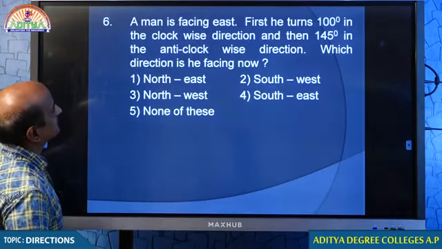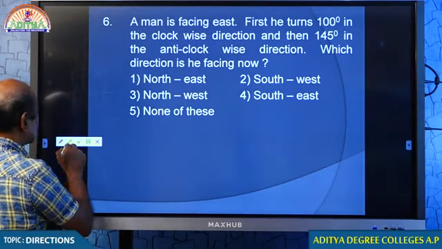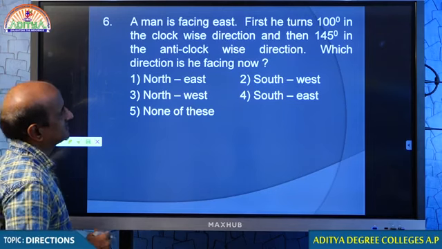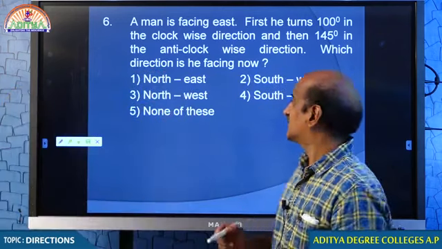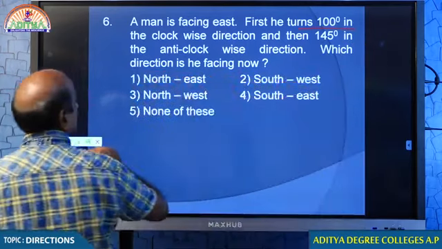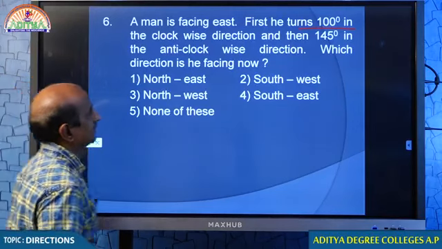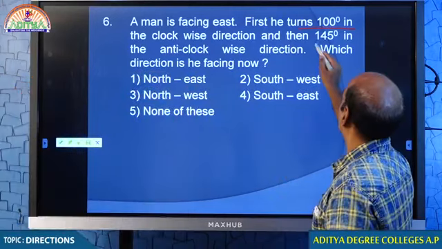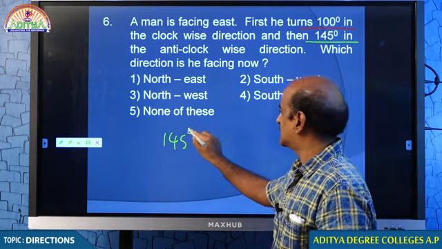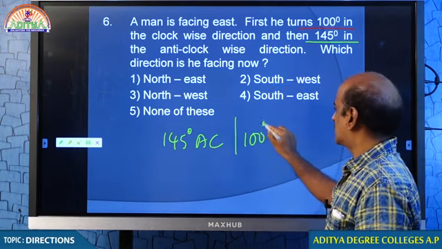Question number 6. Just look at this. This one we also discussed yesterday. Let me come to the point. A man is facing east. First he turns 100 degrees in clockwise direction, and then 145 degrees in anti-clockwise direction.